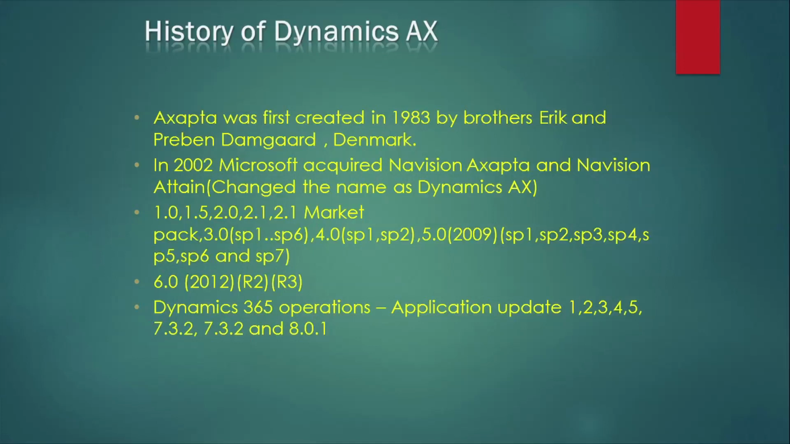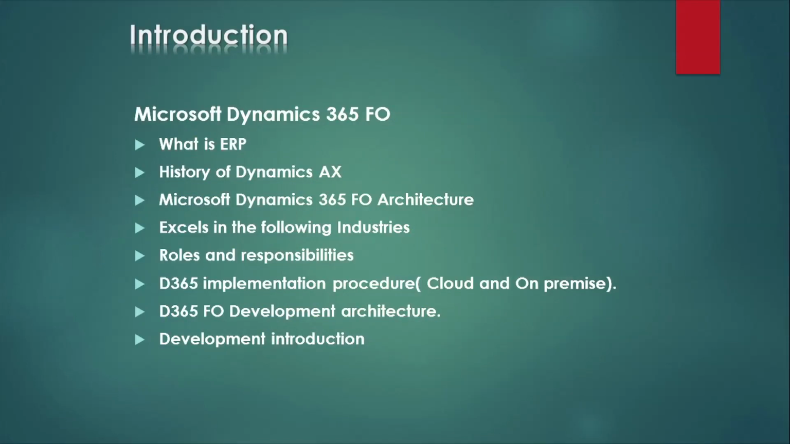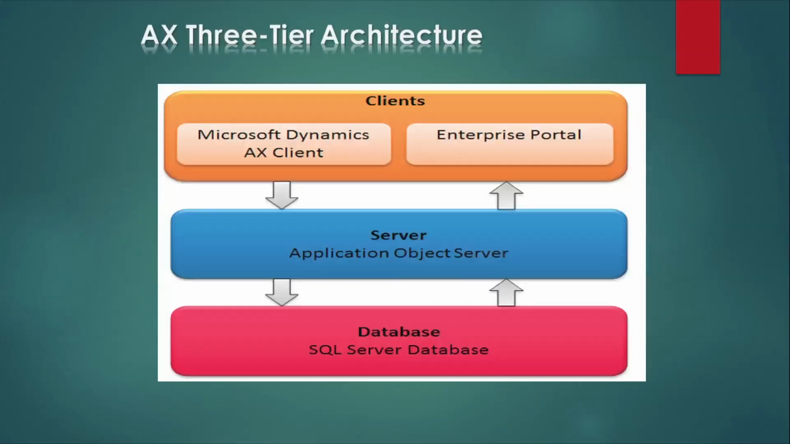The next part is Microsoft Dynamics AX architecture. Microsoft Dynamics AX architecture is a three-tier architecture. The first is clients, the second is server, and the third is database. Dynamics 365 is the architecture I am talking about. Clients are wherever the end user is accessing the Microsoft Dynamics AX application, maybe from a laptop or any other desktop. That place we call a client.